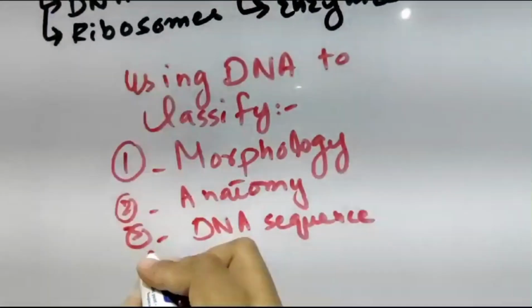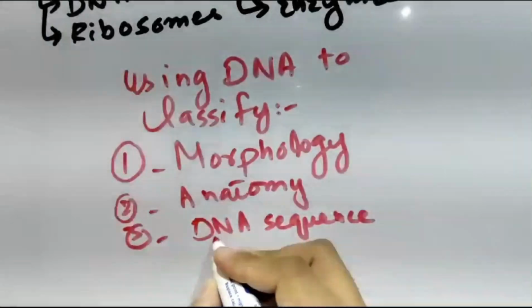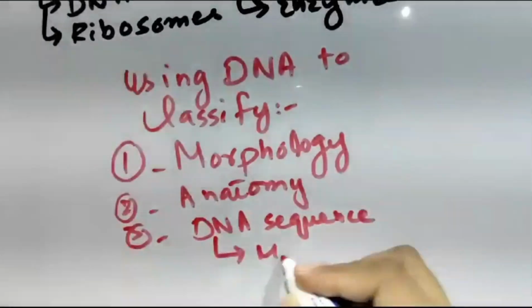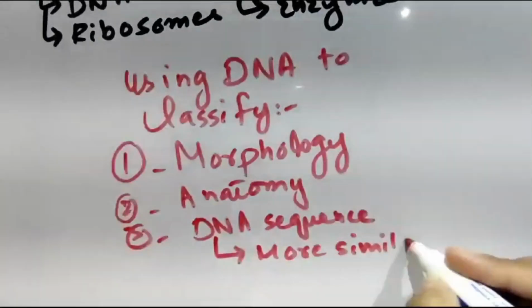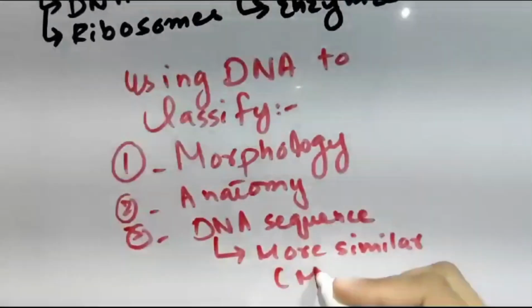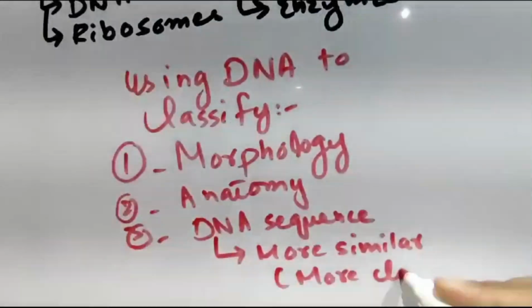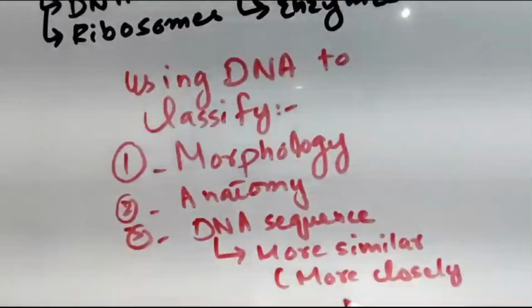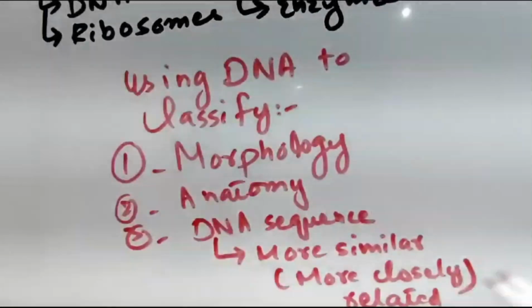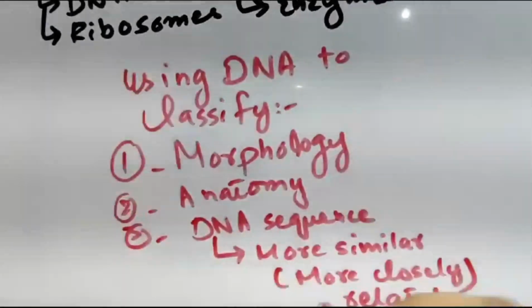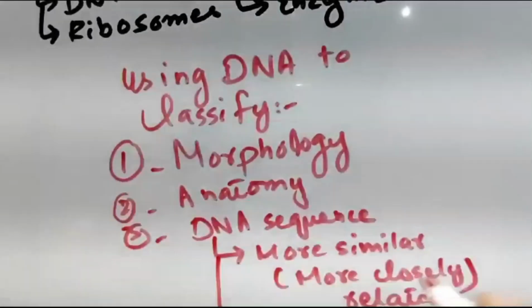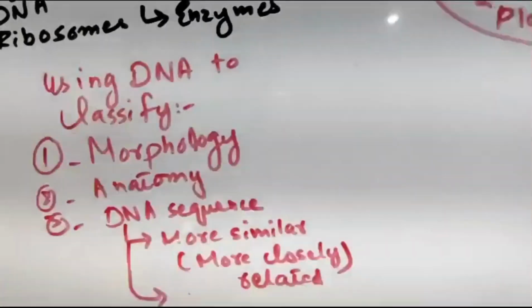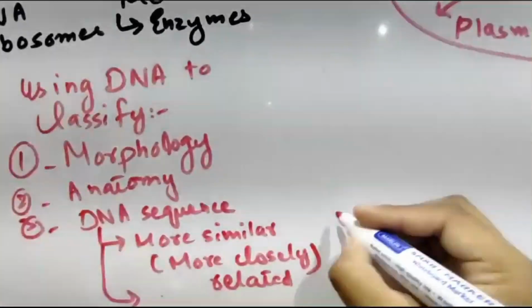The DNA sequence has four bases: adenine, guanine, cytosine, and thymine, abbreviated as A, G, C, and T. If we compare two organisms, if they have more similar DNA sequences, they are more closely related. If they have dissimilar DNA sequences, then they are distantly related.